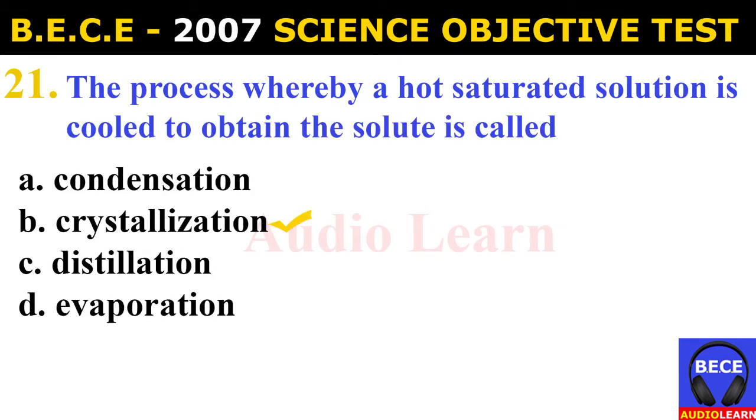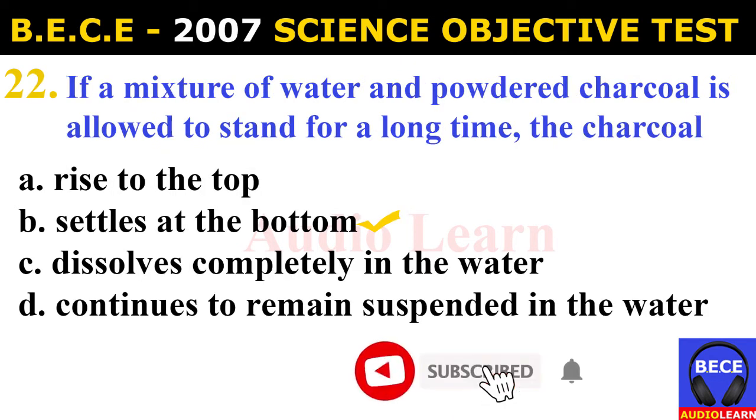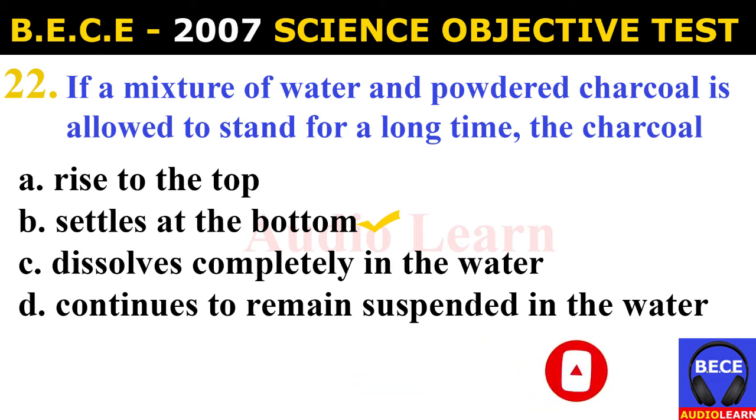Number 21. The process whereby a hot saturated solution is cooled to obtain the solute is called A. Condensation. B. Crystallization. C. Distillation. D. Evaporation. And the answer is B. Crystallization. The process whereby a hot saturated solution is cooled to obtain the solute is called crystallization.